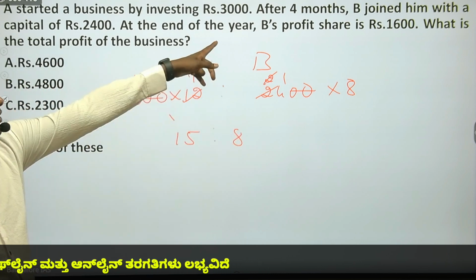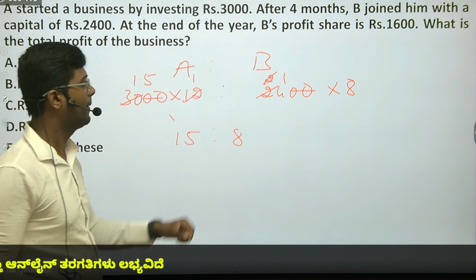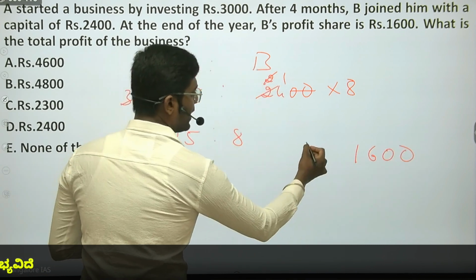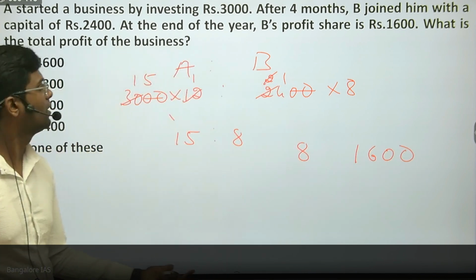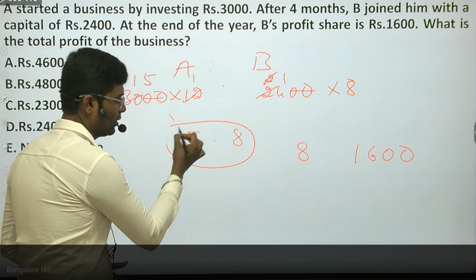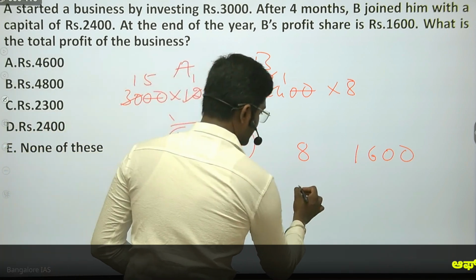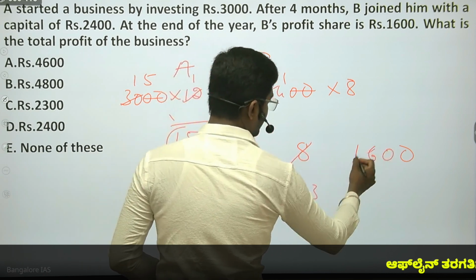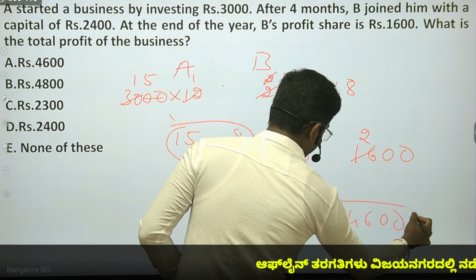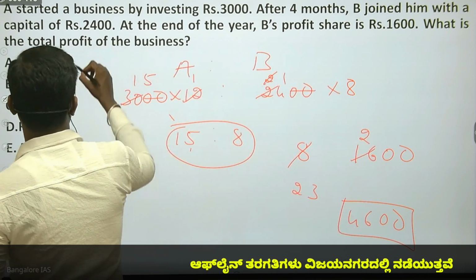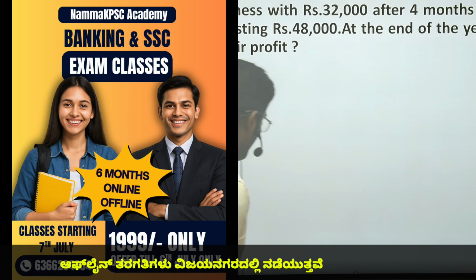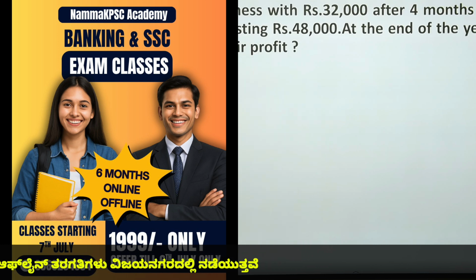So here B's share is given. According to the question, B has received 1,600. As per the ratio, he gets 8 parts in the profit. They are asking what is the total profit. Total profit is how much? 15 plus 8, which is 23. 8 1 times 8, 8 2 times is 1,600, so 23 into 2 is 4,600. So which is 4,600, option A.